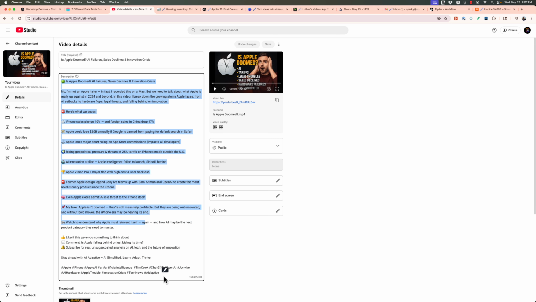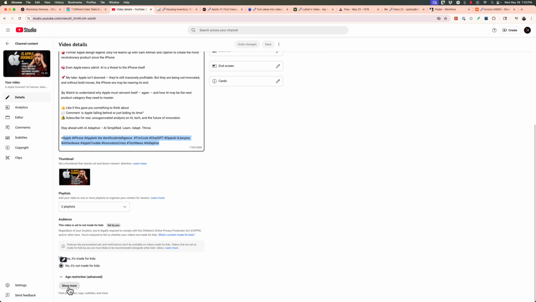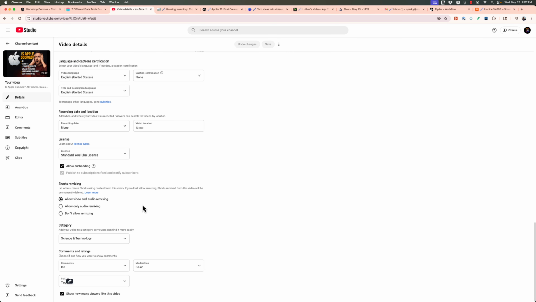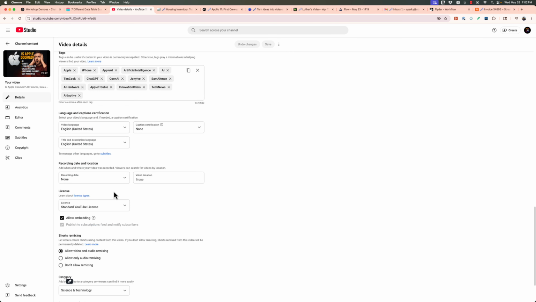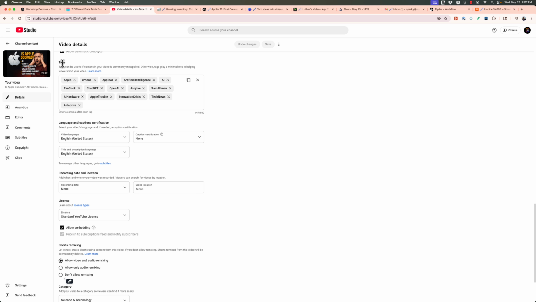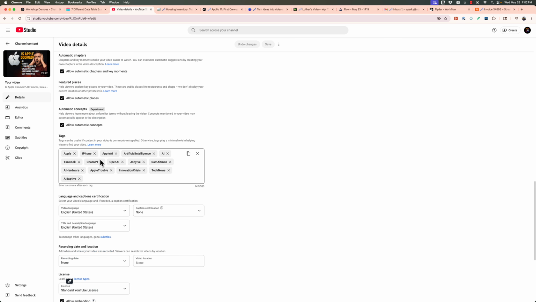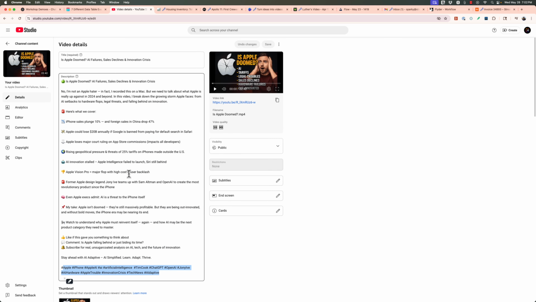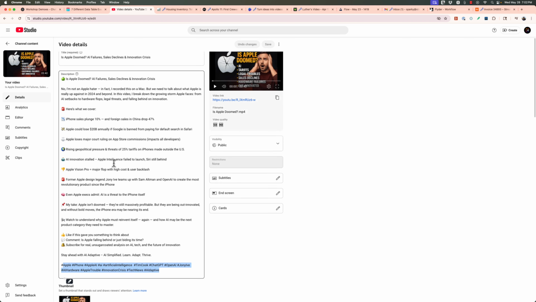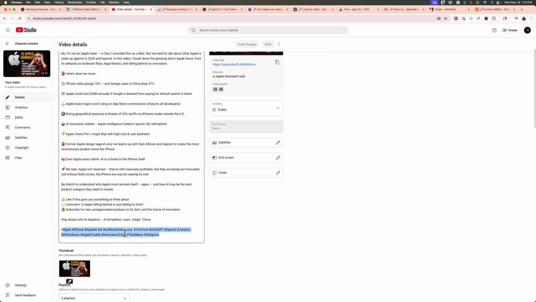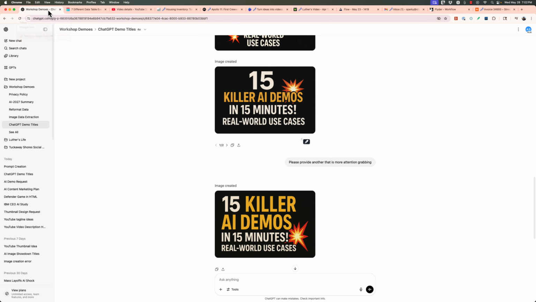Oh, there's my use case too. Remember hashtags? It gave me the hashtags, but when I come down here, there is a box for tags right here. It can't use hashtags, so I have to have just a comma-delimited list. Now you see how I'm using all of these in one workflow. The image generation, the title, description, tags, data formatting, all of it is used in one example right there.